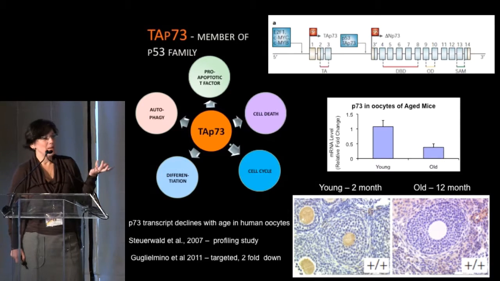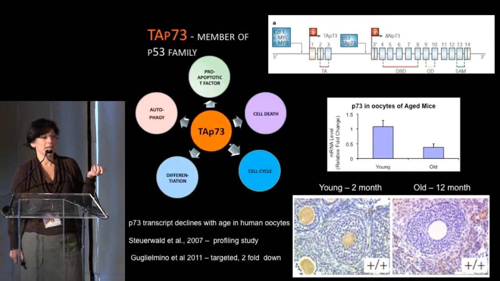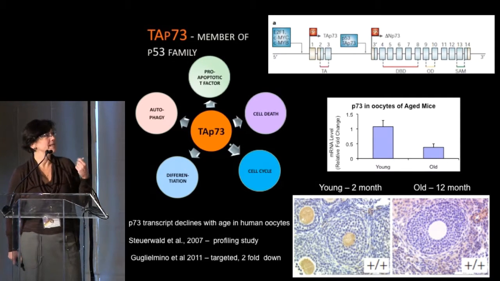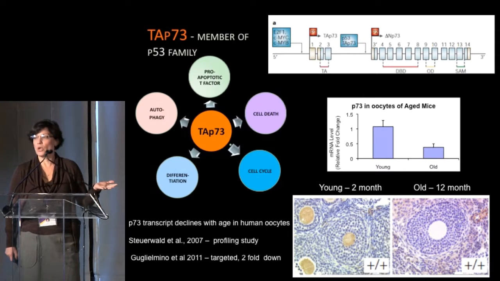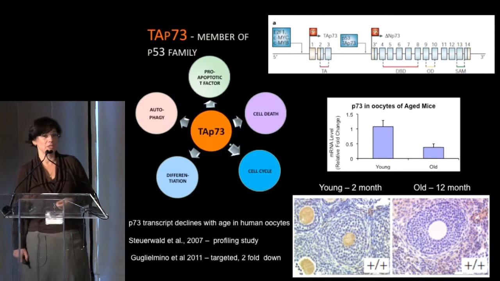So one of the collaborations that really blossomed from this kind of work is from the lab of Tak Mak, who is a very famous immunologist and cancer biologist, who came to me and said, we have this mutant for a gene called TAP73, and we don't know why, but the mice don't breed. So we started looking at TAP73, to see what it is.